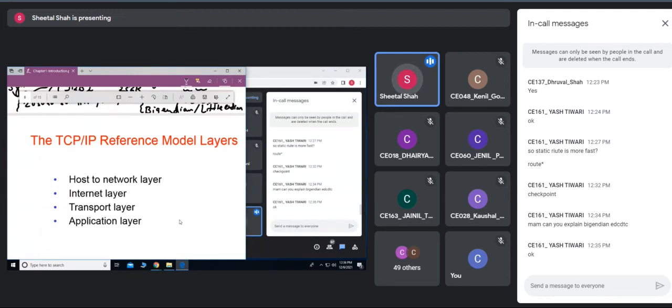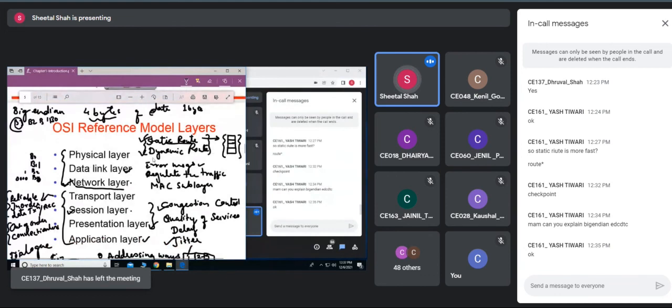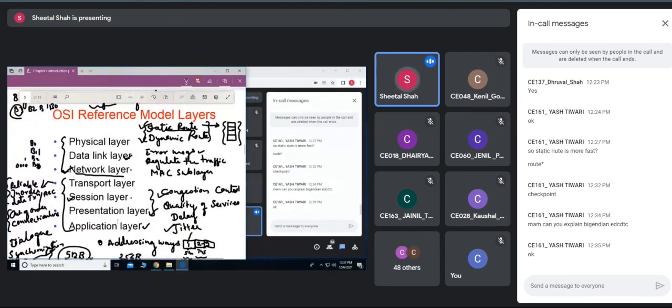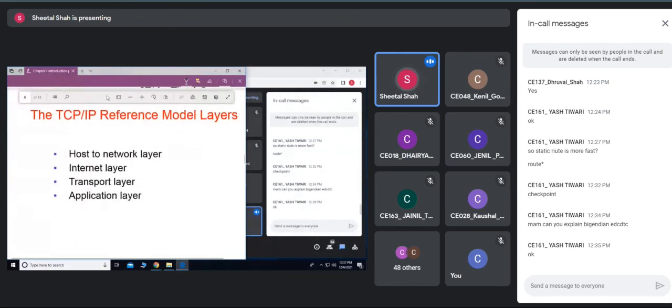The OSI reference model was just for theory purposes, for studying the network. The OSI reference model is most preferable because each layer has some specific task to do. Whereas in the TCP/IP reference model, first the protocols were developed, and then based upon these protocols, they fitted the TCP/IP reference model onto those protocols.